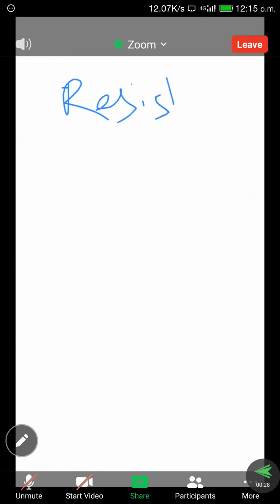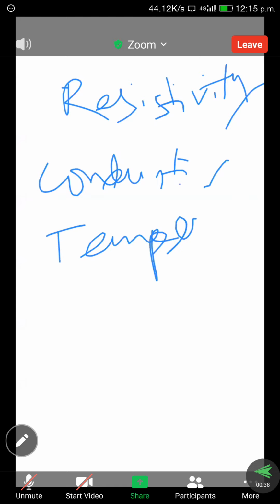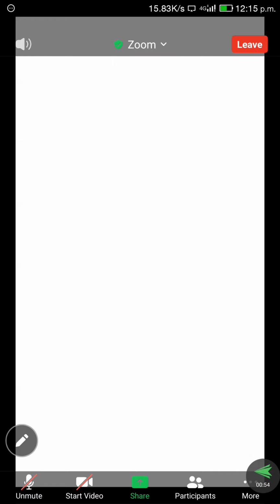Resistivity. Next, conductivity. Next, temperature coefficient. So these are the properties of semiconductors: resistivity, conductivity and temperature coefficient. The unit for resistivity is ohms, and for conductivity it is mhos. So these are the properties.